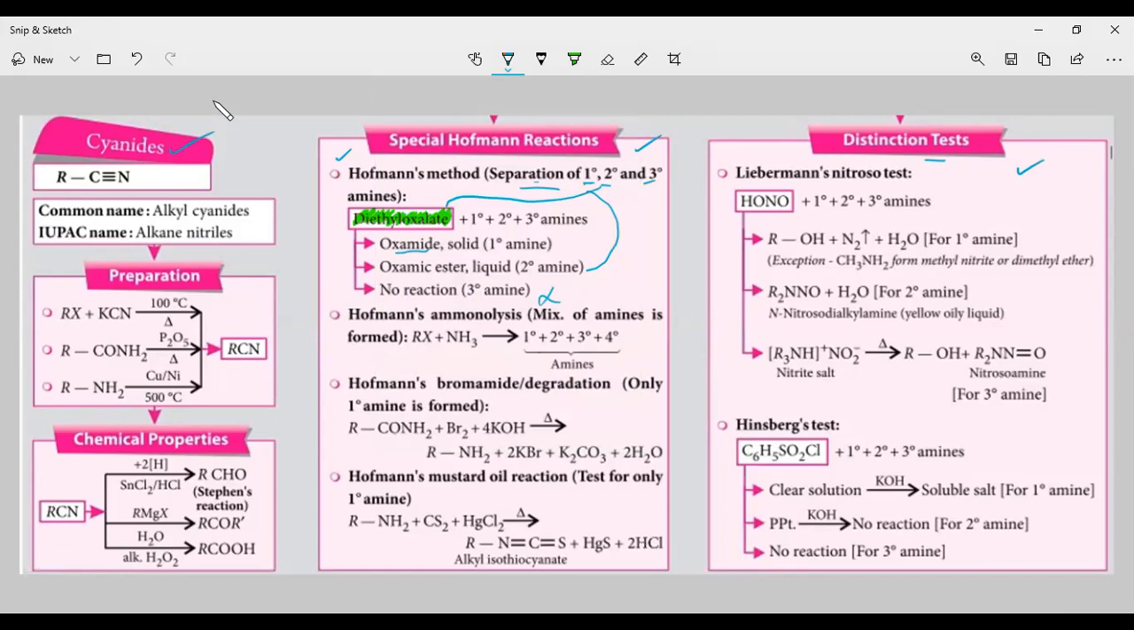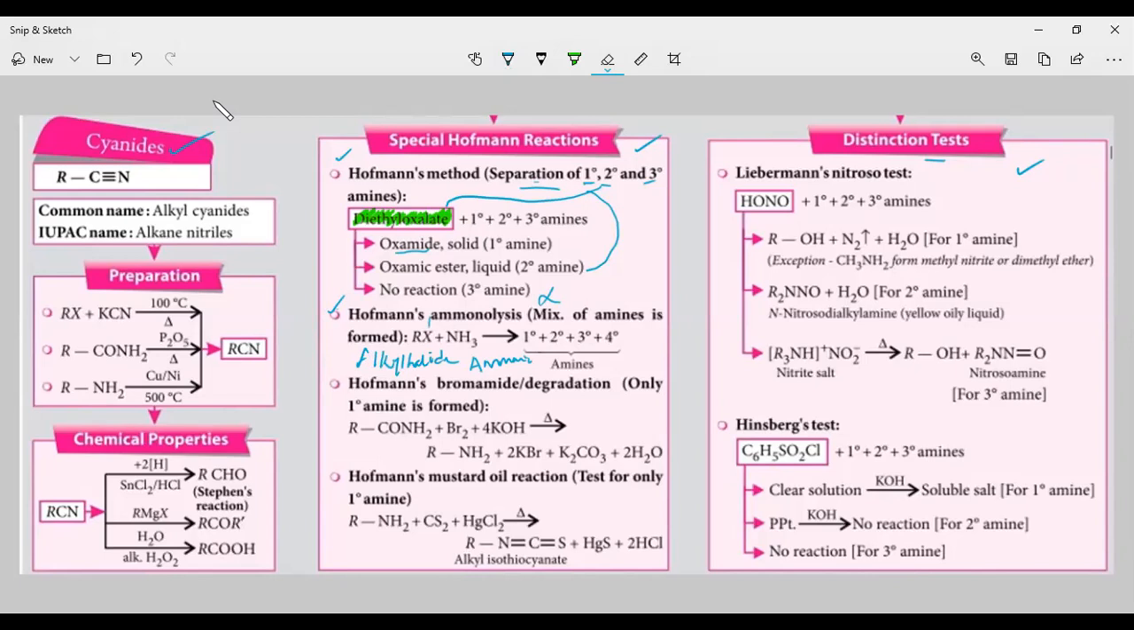Next one we have is Hoffman's ammonolysis. This Hoffman's ammonolysis is nothing but a reaction between an alkyl halide and ammonia. So this alkyl halide and ammonia, both will react.